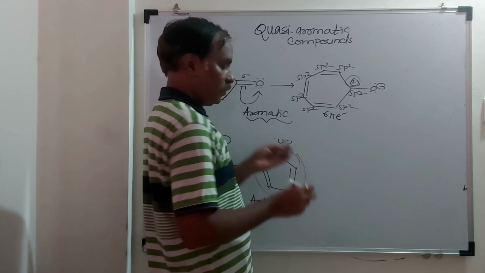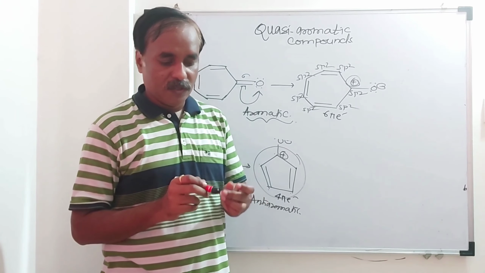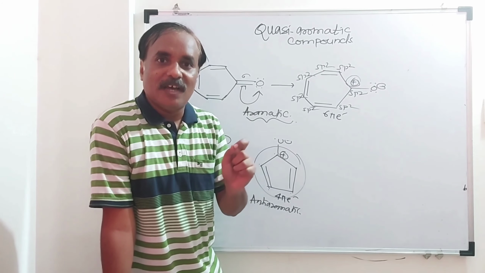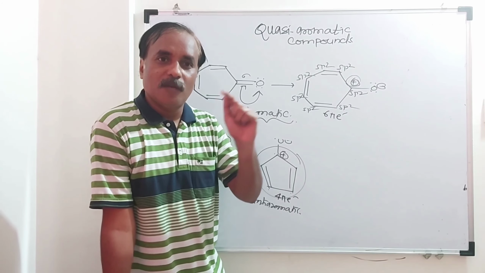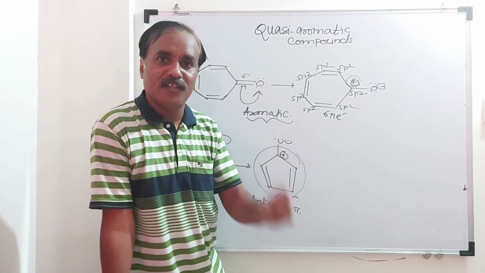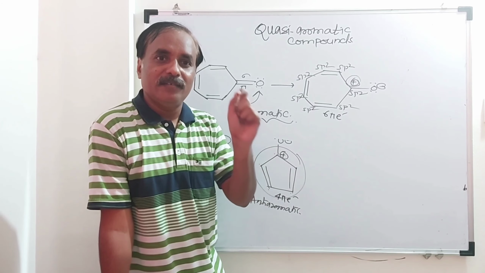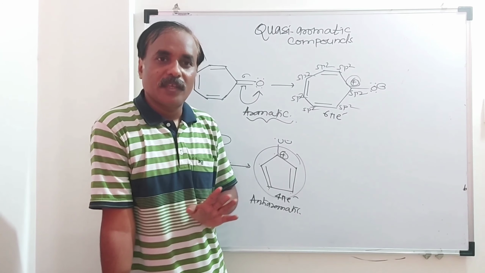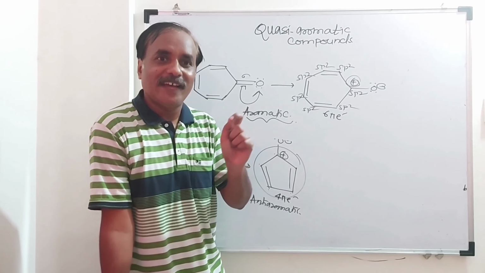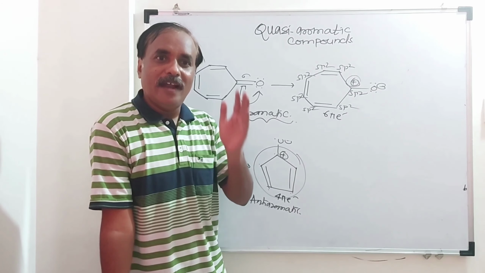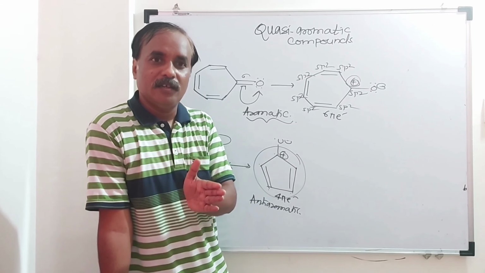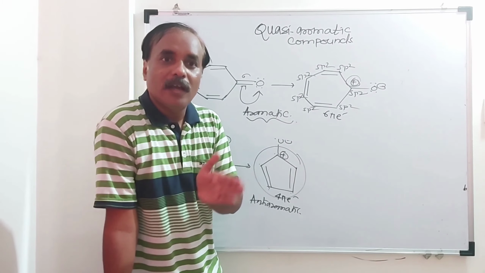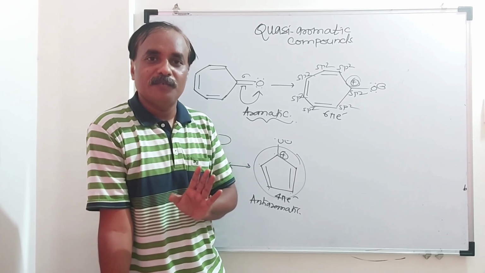Any doubt about quasi-aromatic compounds? What is the conclusion? Quasi-aromatic compounds are ionic compounds. When a charge, either positive or negative, is part of complete delocalization, complete resonance, we can say that compound is a quasi-aromatic compound. The overall compound is aromatic. In the case of a bicyclic system, it is either aromatic or non-aromatic, never anti-aromatic. Any doubt? Thank you.